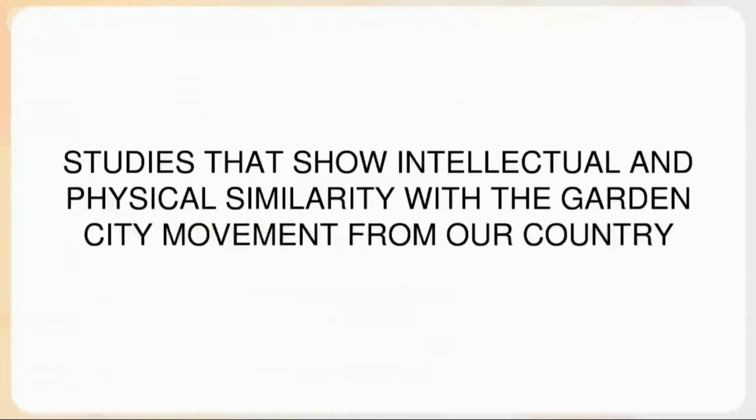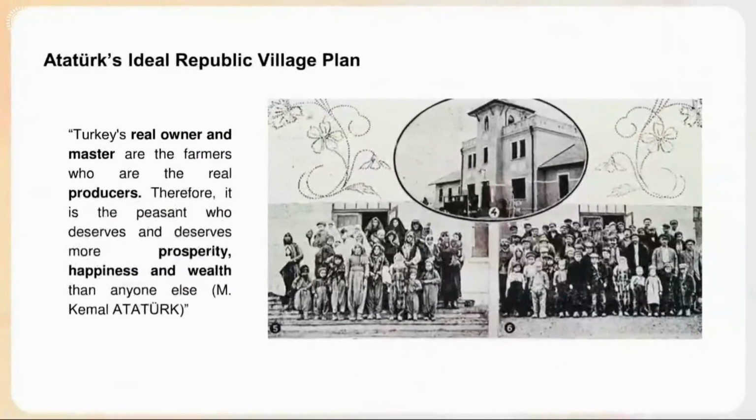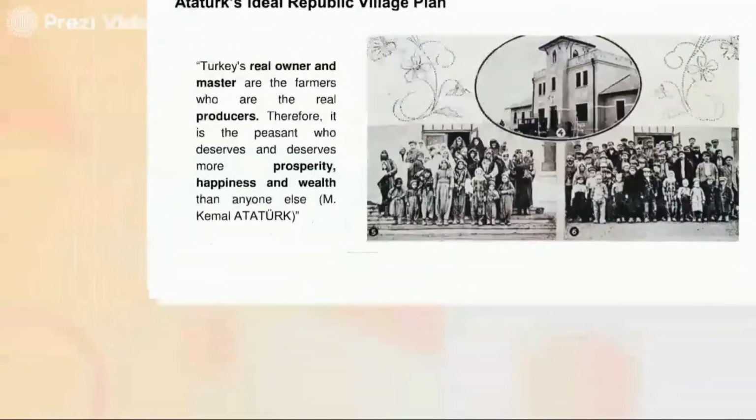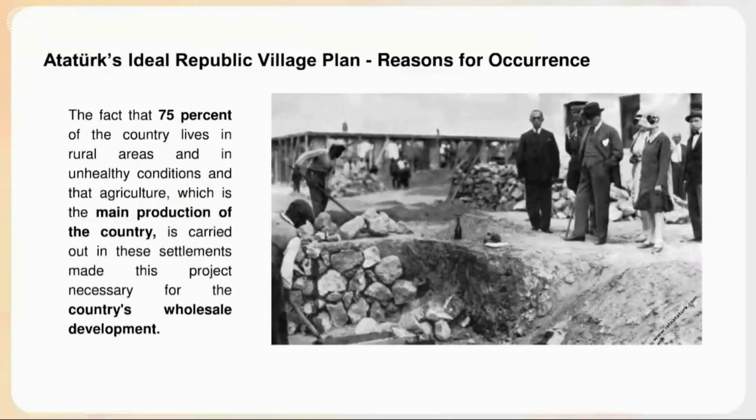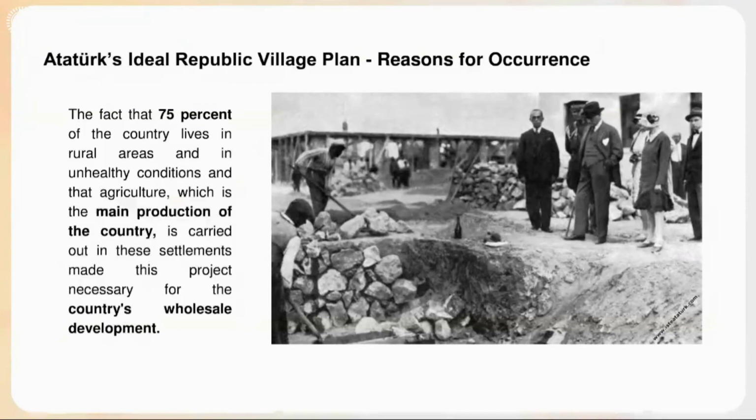The Garden City movement has inspired many projects with some of its ideas. One of them is Ataturk's ideal Republic village planning work. Ataturk's view of the farmer villagers as the true owners of the country shed light on this project. After the proclamation of the Republic, this idea emerged with the aim of ensuring the development of the country, whose production is based on agriculture and 75% of the population lives in rural areas.